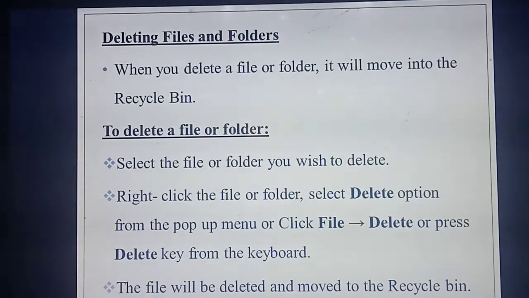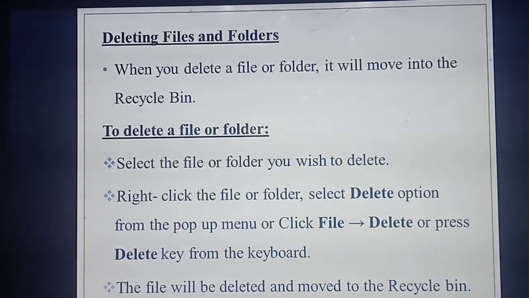This example I have already said. When you have deleted a file, automatically it will go to the recycle bin, similar to a mobile phone. In your mobile phone also, when you have deleted a file, automatically it will move to where, students? Recently deleted, isn't it? If you need to recover the file, you can restore it. In the same way in a computer, knowingly or unknowingly you have deleted a file, automatically the file will go to where, students? In the recycle bin.